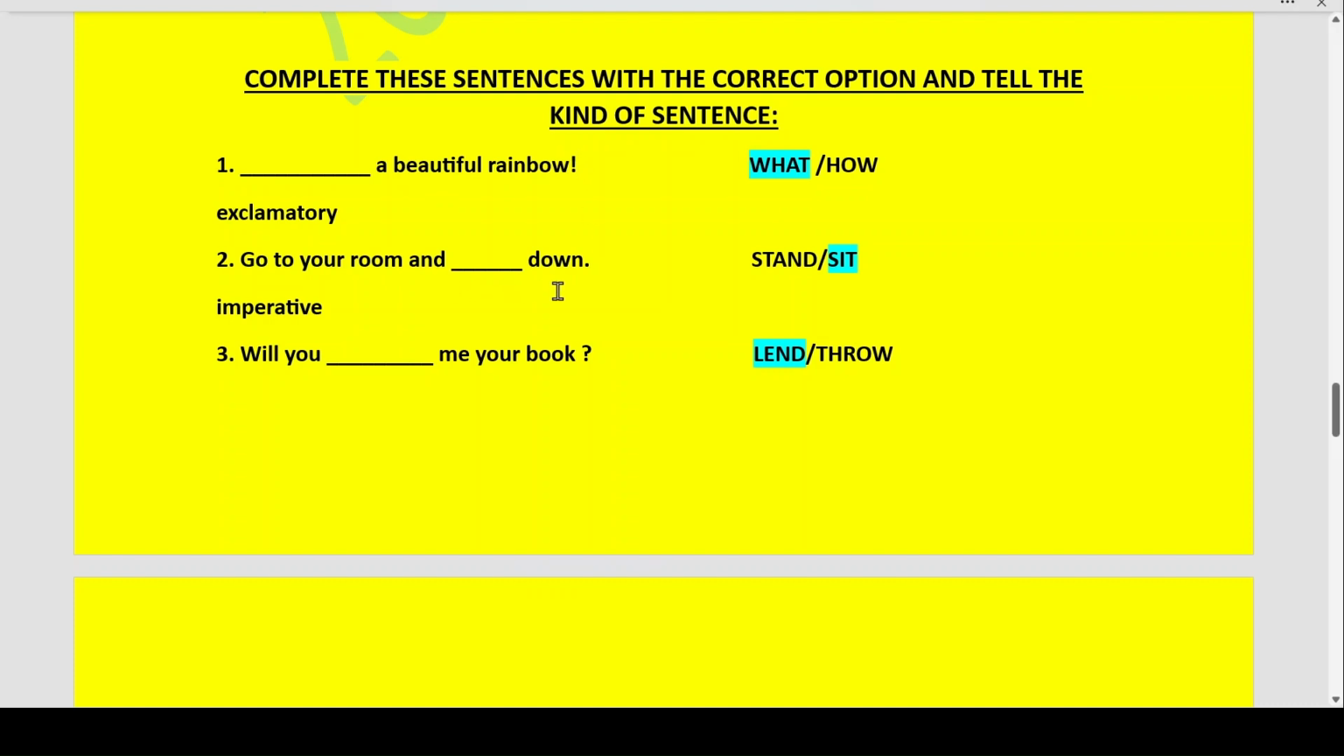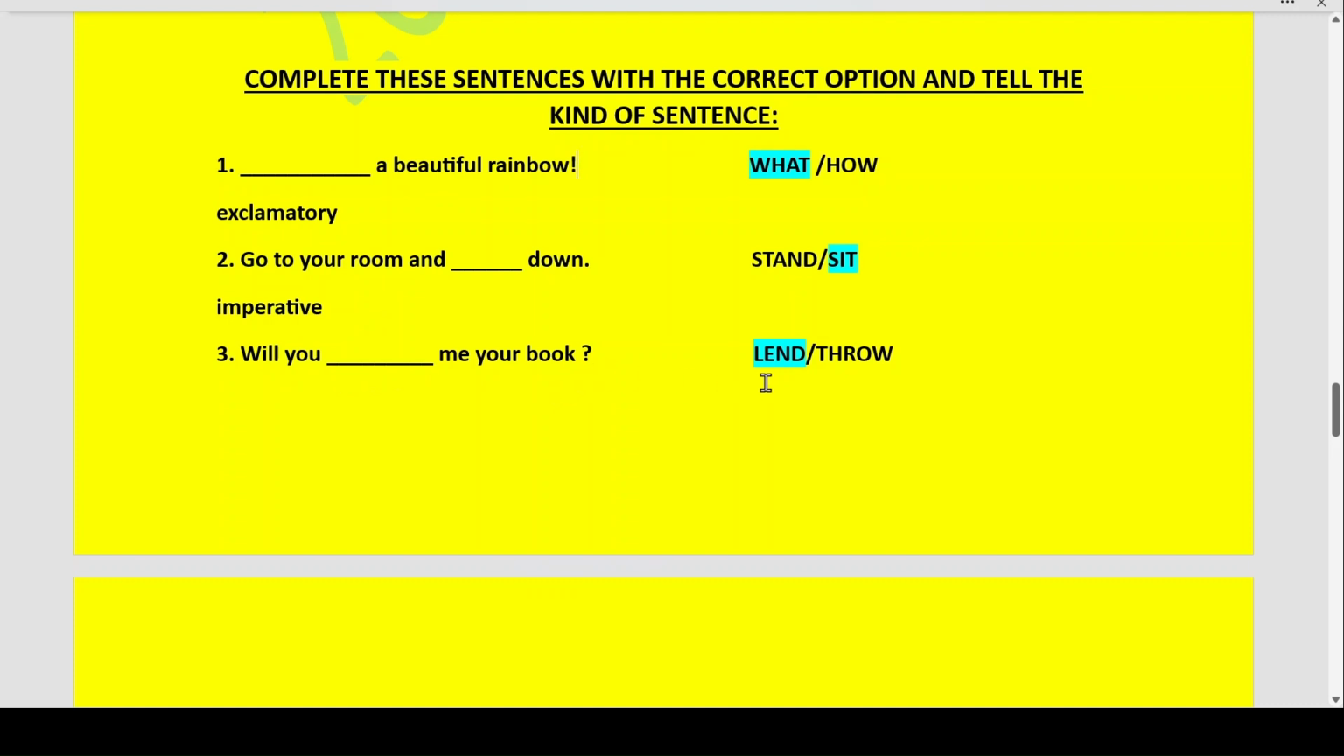Next, go to your room and dash down. Go to your room and sit down. This is an instruction which is being passed, the command which is being passed. Therefore, this is imperative.